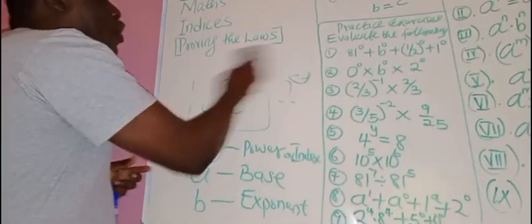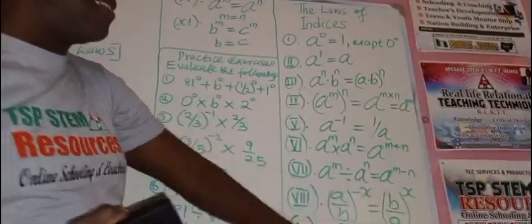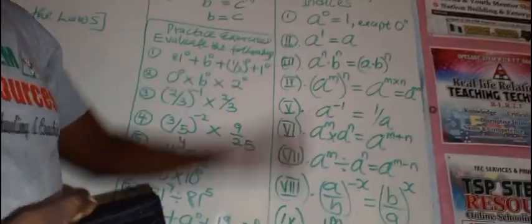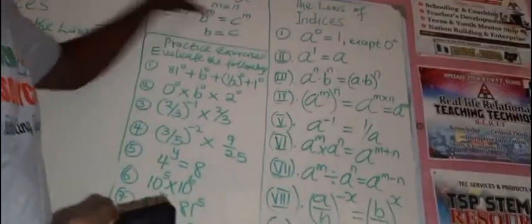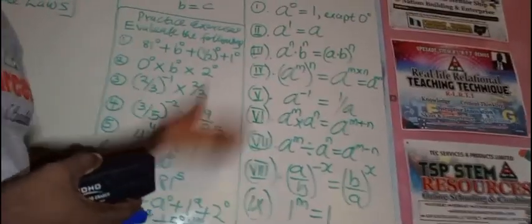Now today, we are looking at all the laws. There are about 11 laws under indices. It may surprise you that if you want to write out the detailed laws of indices, there are actually 11. 1 to 9, then 2 here, okay? So we want to see how we can prove some of them. Some are self-explanatory, but some can be proved.